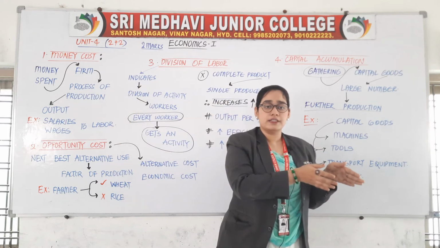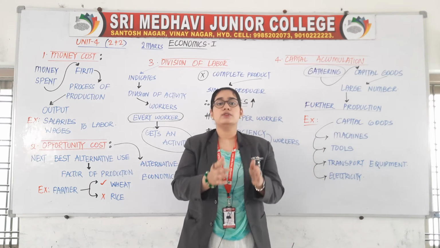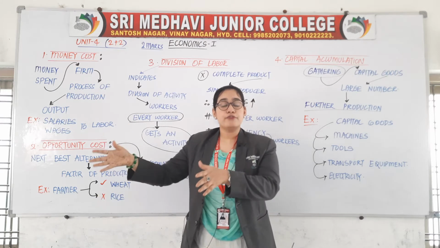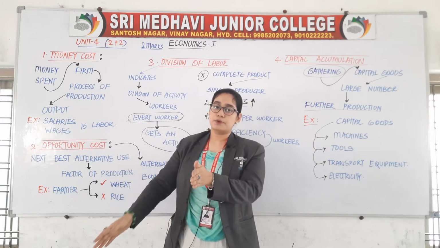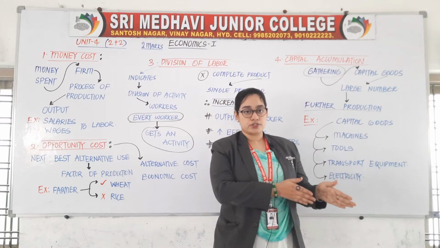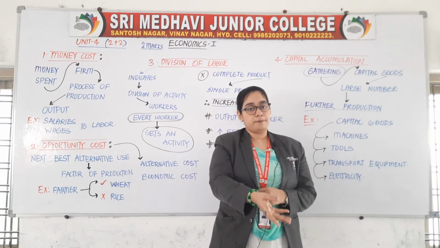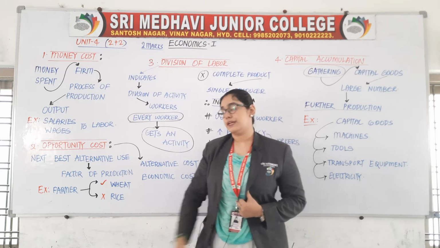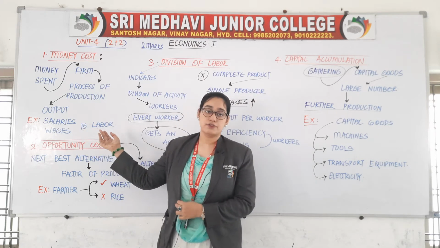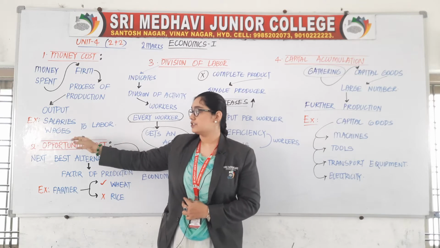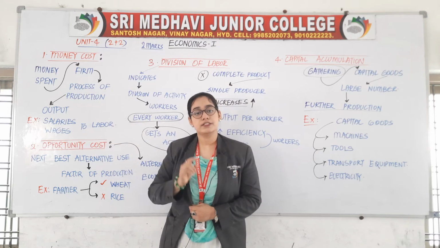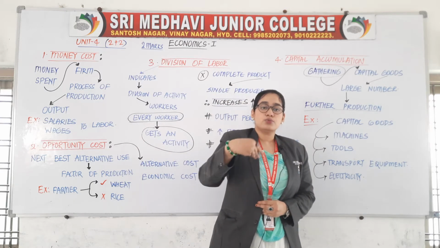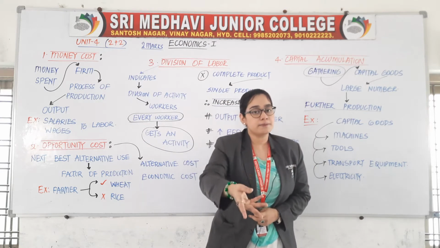We use raw materials, we use inputs, we use machinery, and then we prepare the final output. So before producing the final output, in the process of production, whatever money you have spent, that is called as money cost. For example, the salaries which we give to the laborers and the wages which are given to laborers are also money cost. Salaries is nothing but I need to give money, I am spending money.